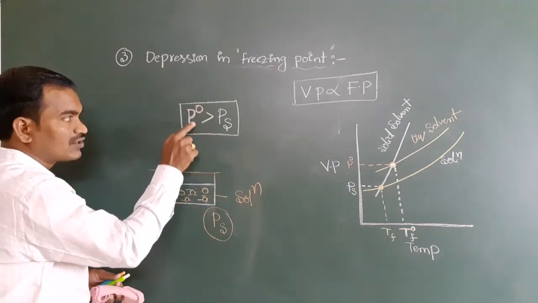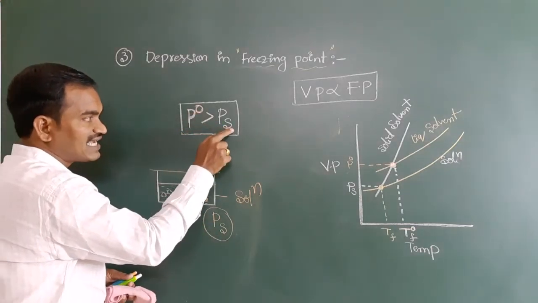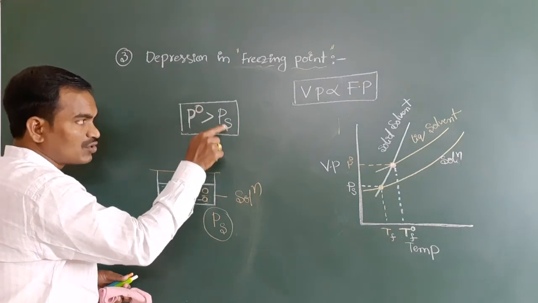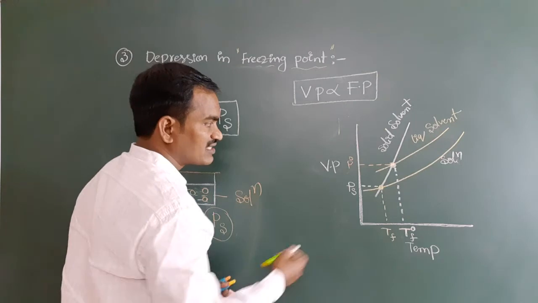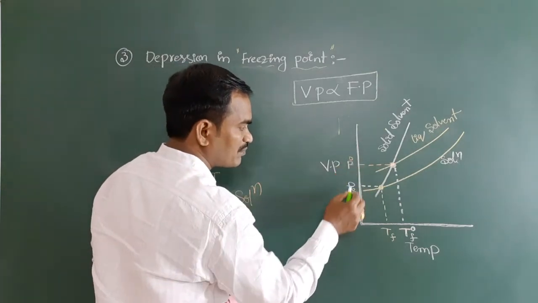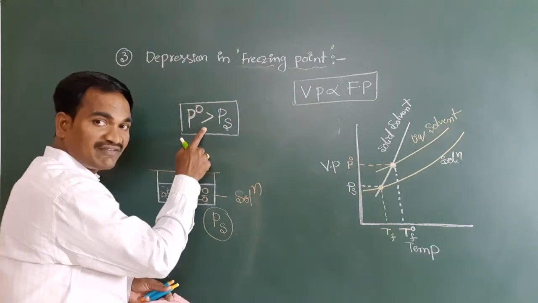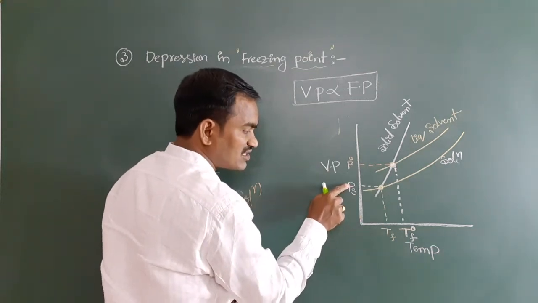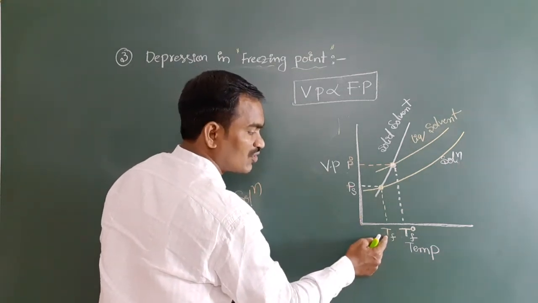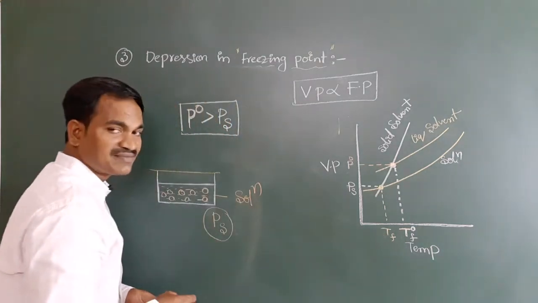Therefore P0 is greater than Ps. If Ps is lower, freezing point also lower. Check it here: P0 is higher, Ps is lower. And next, here vapor pressure is lower, freezing point also lower. Have you got it?